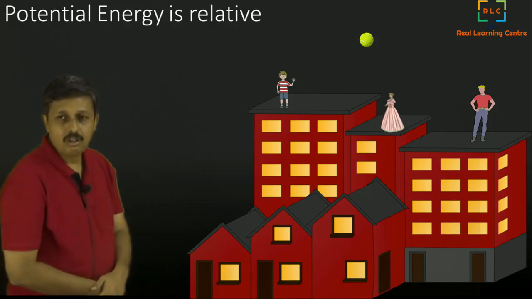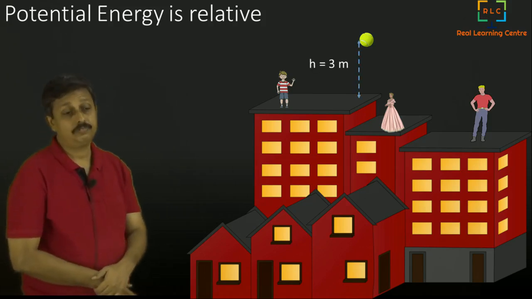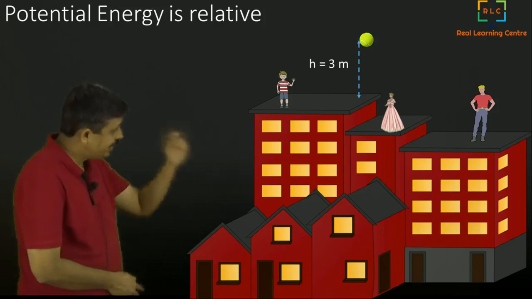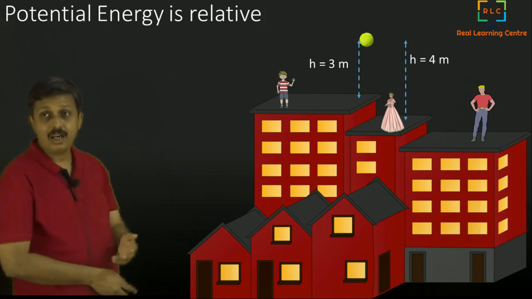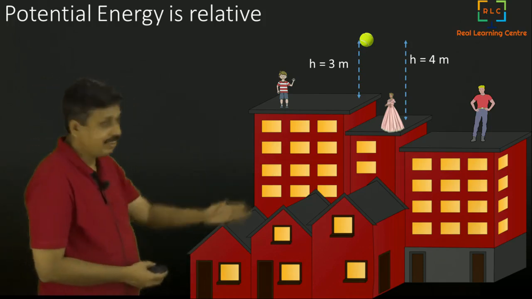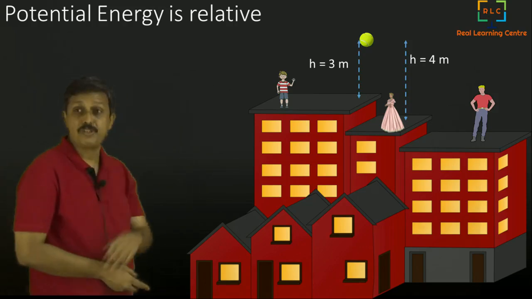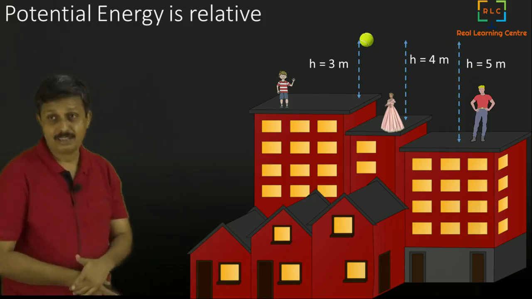Now the boy says that the ball is at the height of 3 meters, and the lady says the ball is at the height of 4 meters. For her, she measured with respect to her floor, wherever she is standing, and that is 4 meters. And the man says that no, it is 5 meters. He has measured it from his level, where he is standing.